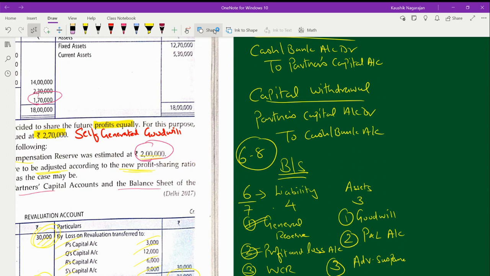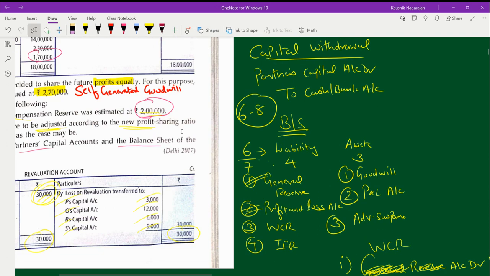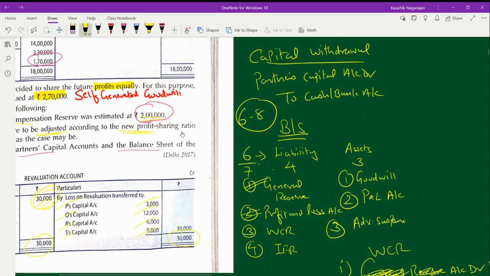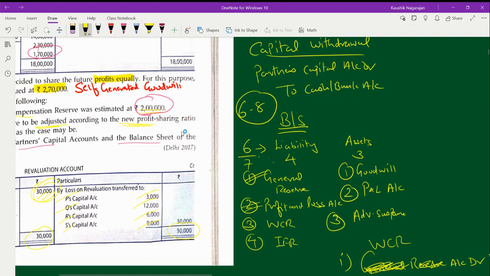What are those items? General reserve, profit and loss, workmen compensation reserve, and the amount of your IFR. And on the asset side, you give importance to these three items: goodwill, P&L, and advertisement suspense.